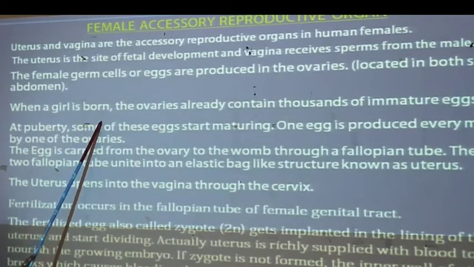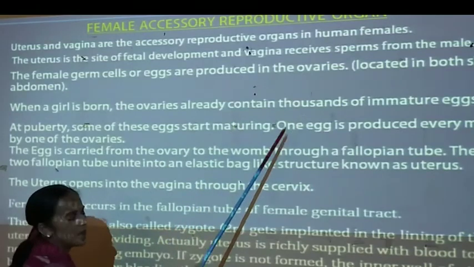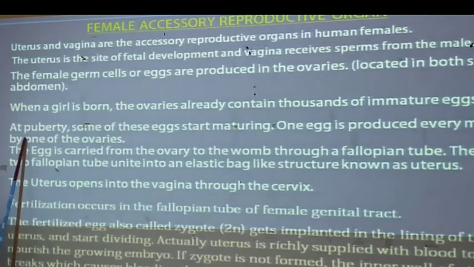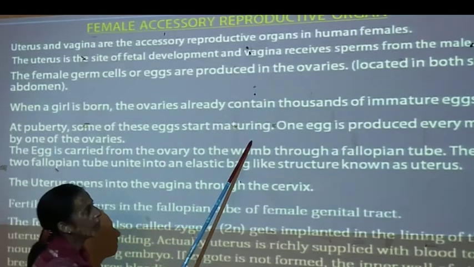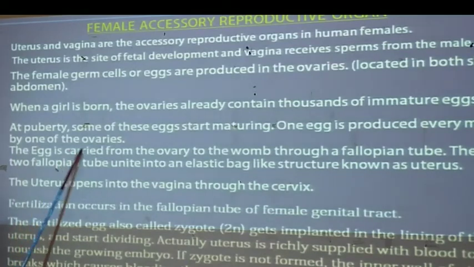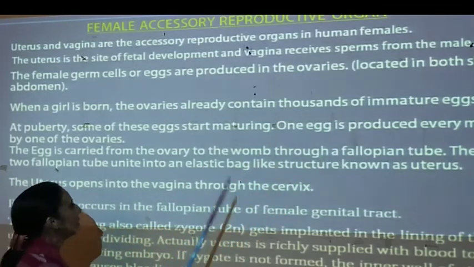When a girl is born, the ovaries already contain thousands of immature eggs. When the female body attains maturity, at around the age of 18, egg cells become mature. At puberty, some of these egg cells start maturing and one is produced every month by one of the ovaries, and the egg is carried from the ovary through a fallopian tube.